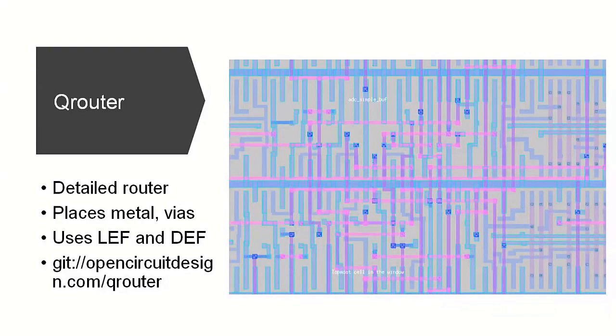Qrouter is another part after placement, when you have to connect all the transistors to the power VCC VDD, and there could be multiple metal layers, the connectors, and all the connectors should also connect down to the cells, transistors. These are done by Qrouter, and the congestion problem comes into the picture here.